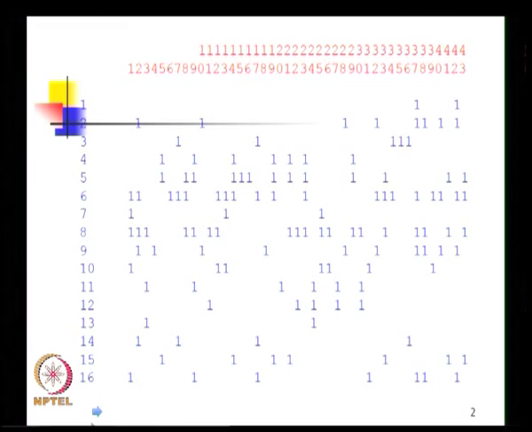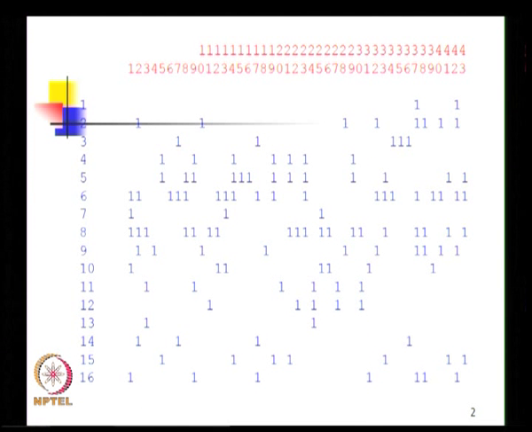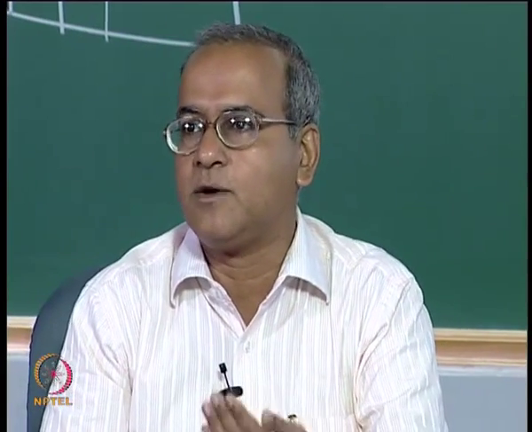Now, the next thing we do is to create this thing called a frequency table. Now, the frequency table represents a table for each of the 16 machines. So, we can write 1, 2, 3, 4 up to 16 here. Now, let us go back to the earlier matrix and look at machine number 1. How many parts require machine number 1? 2 parts require machine number 1. So, sum of the ones in a row will tell us the frequency of visit or the number of parts that are visiting that particular machine.